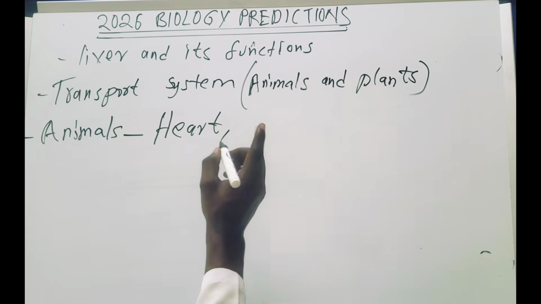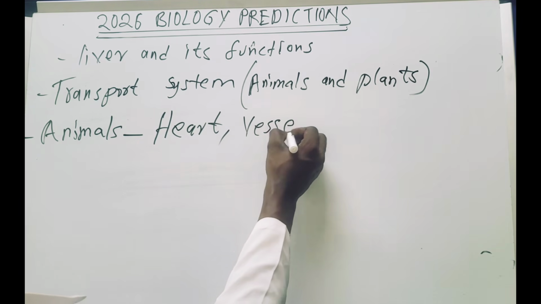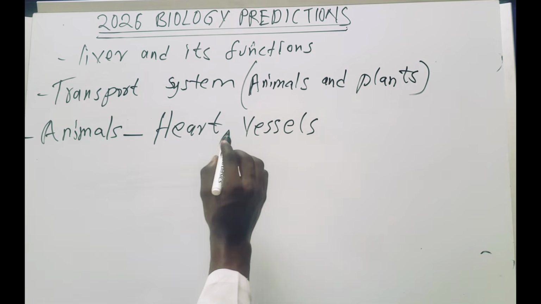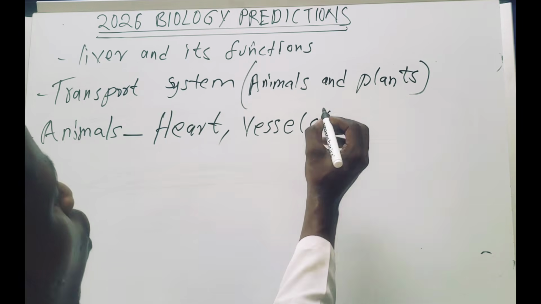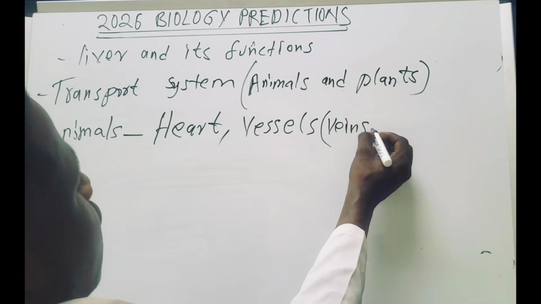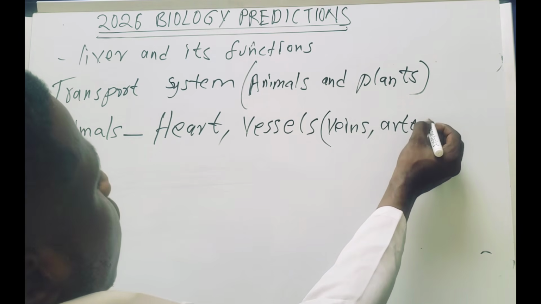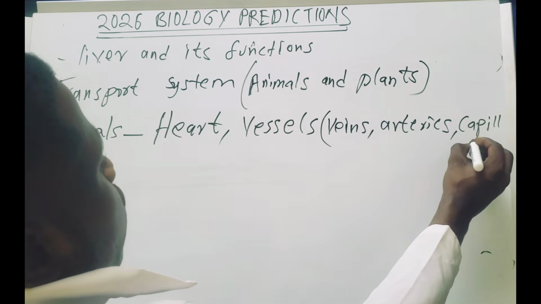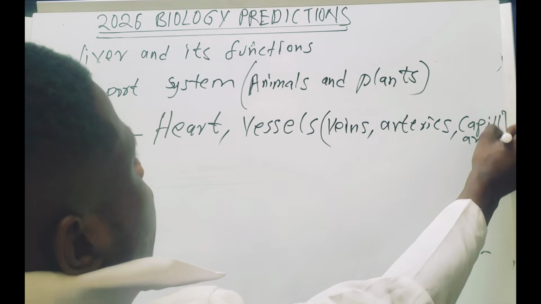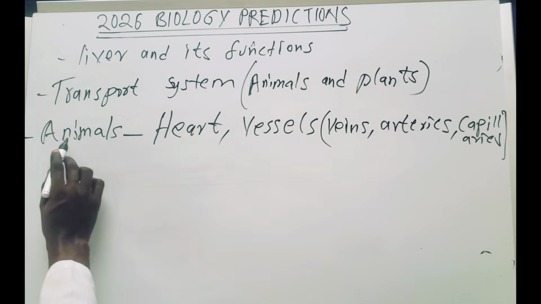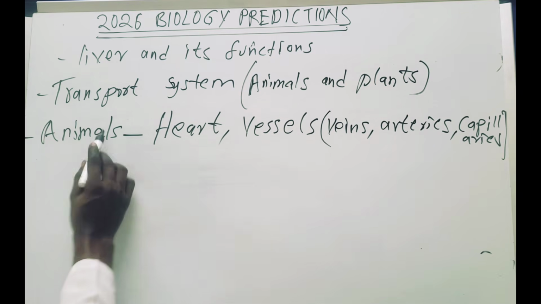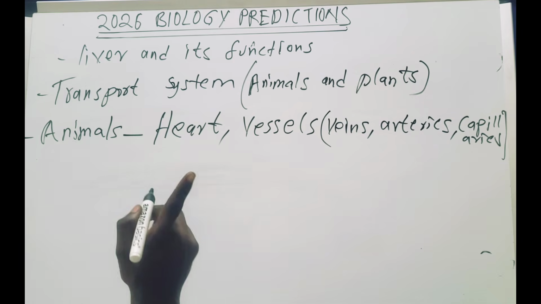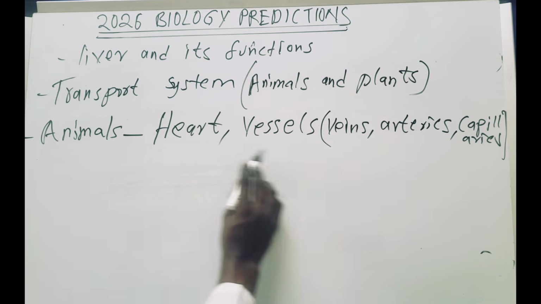Then you should also know the blood vessels. This is also very important. Know the veins and their functions. Know the arteries. And also the capillaries. This is important. So under the transport system in animals, know the heart and the blood vessels, because that question usually comes. So go through this question.